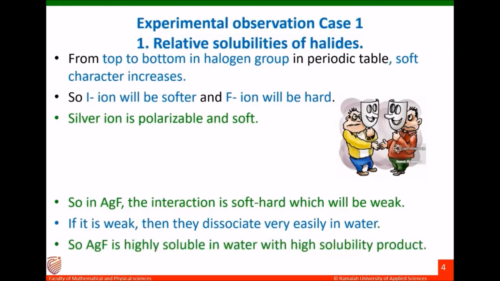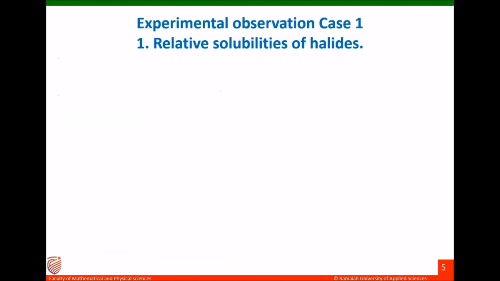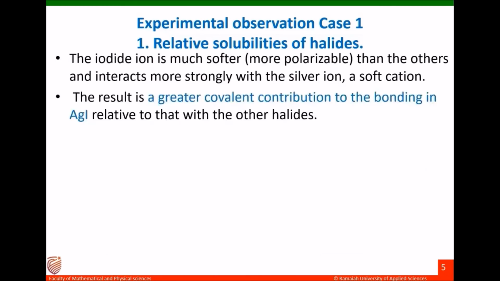In the series of silver ion halide reactions, the iodide ion is much softer, that means more polarizable than the others, and interacts more strongly with the silver ion, a soft cation. Because iodide is soft and silver ion is also soft, the interaction is a soft-soft interaction.